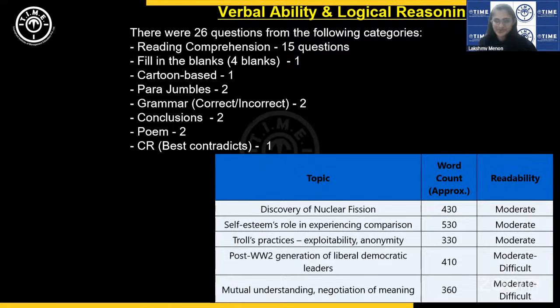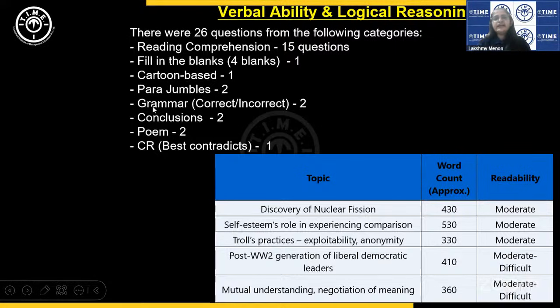That was the cartoon. And the question was about the interpretation of this cartoon. The same thing as last year. Then para-jumble questions in XAT, they always give options for para-jumble. So the para-jumble questions were not too complicated. The sentences were not very, very lengthy. The difficulty level was moderate for para-jumble.